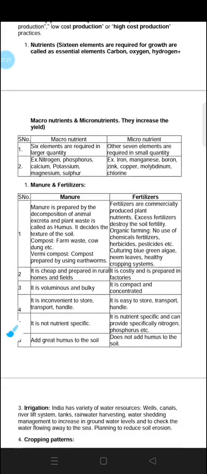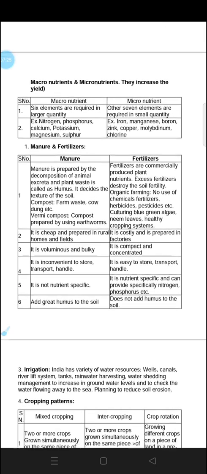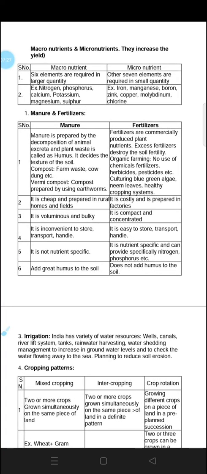Now, nutrients. 16 elements are required for the growth, called essential elements. The 16 elements are divided into two types. One is macronutrients and another one is micronutrients. Macronutrients are those nutrients which are needed by plants in large quantity. Micro means small. So that means micronutrients are those nutrients which are required by the plants in small quantity.